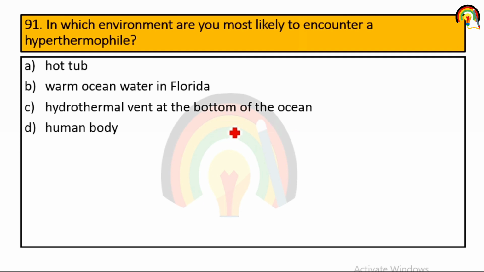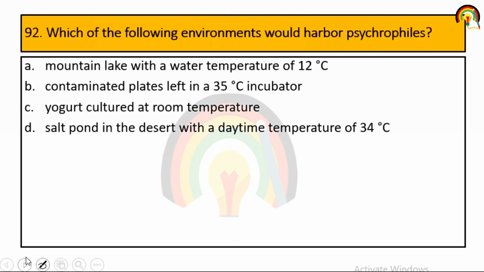In which environment are you most likely to encounter a hyperthermophile that can tolerate hyper hot temperatures? Hot tub, warm ocean water in Florida, hydrothermal vent at the bottom of the ocean, or the human body. So it is a hydrothermal vent at the bottom of the ocean.